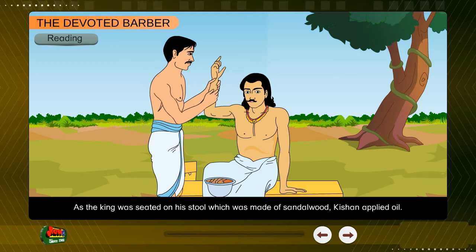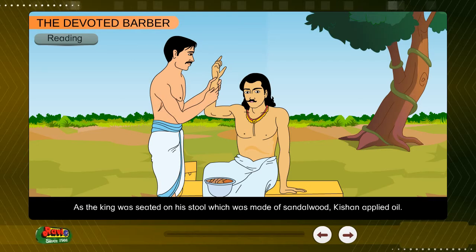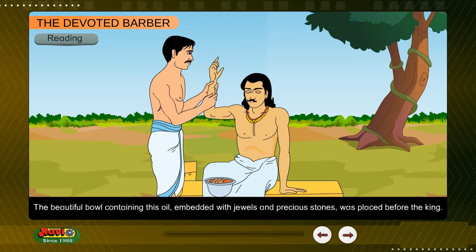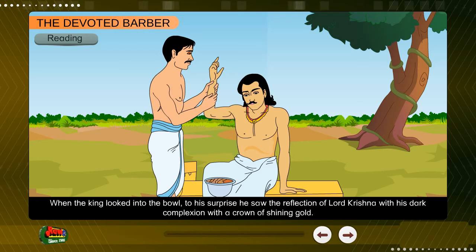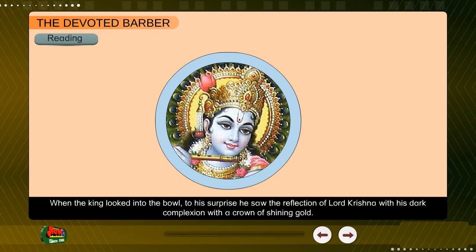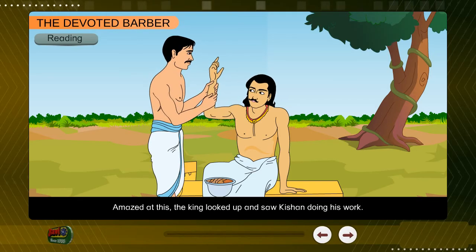As the king was seated on his stool, which was made of sandalwood, Kishan applied oil. The beautiful bowl containing this oil, embedded with jewels and precious stones, was placed before the king. When the king looked into the bowl, to his surprise, he saw the reflection of Lord Krishna with his dark complexion with a crown of shining gold. Amazed at this, the king looked up and saw Kishan doing his work.